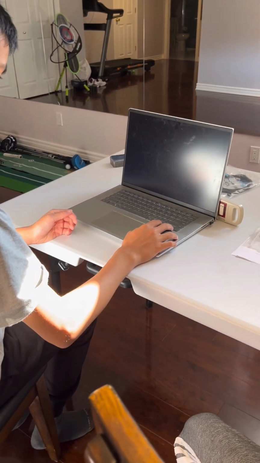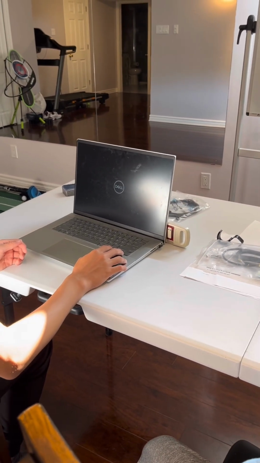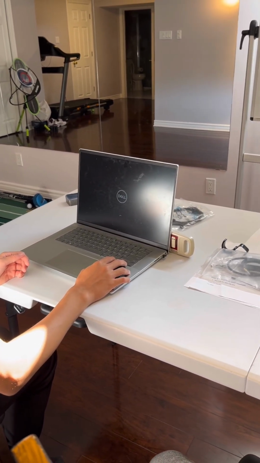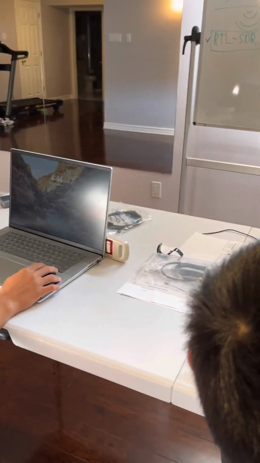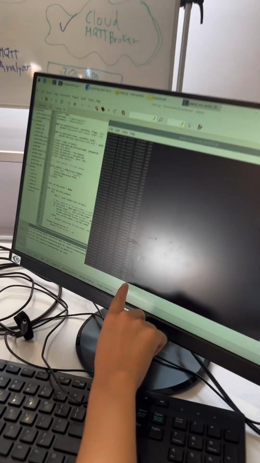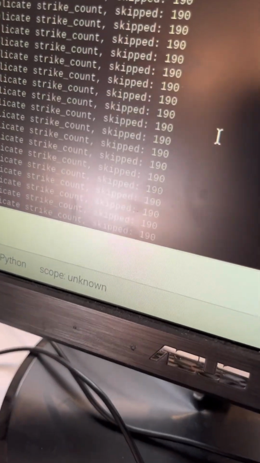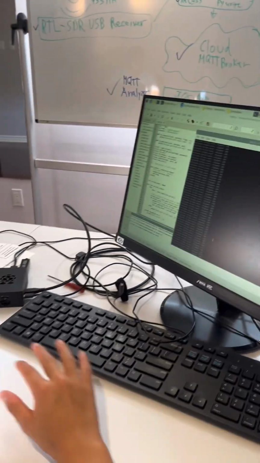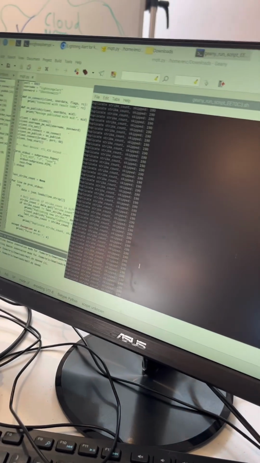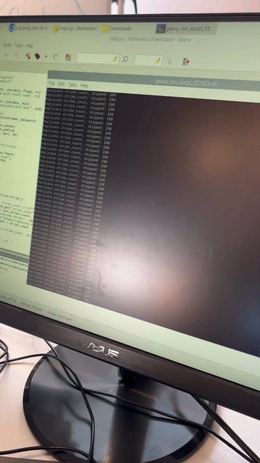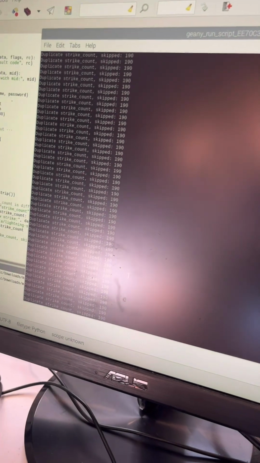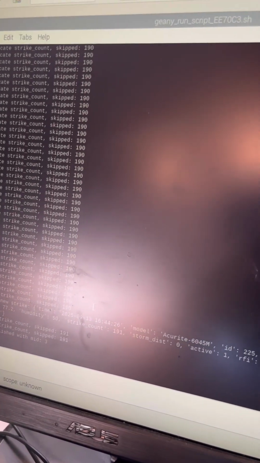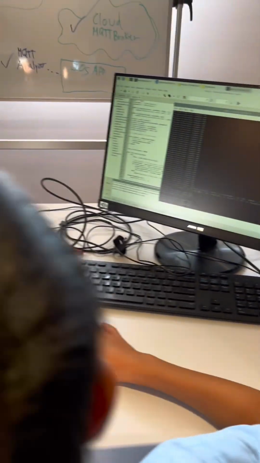So yeah. While we wait, also when it detects a lightning, it will say 191 on here. So if it doesn't detect, it'll keep saying the same thing, 190. So for example, it must turn 191 because it detected lightning. So yeah, it's 191 and our mission has been a success. Now it's 191.